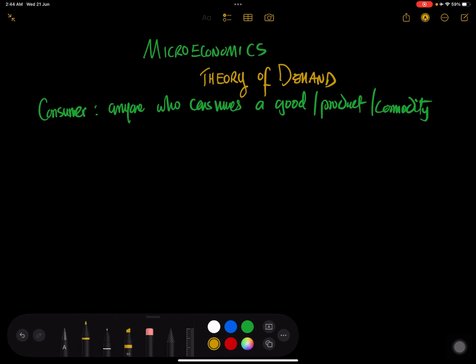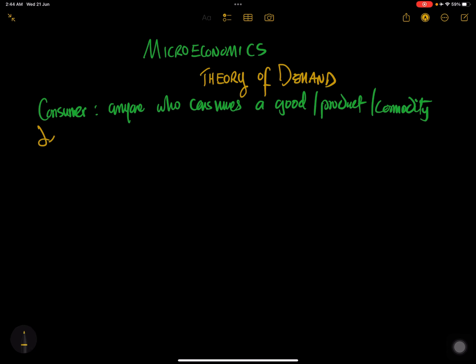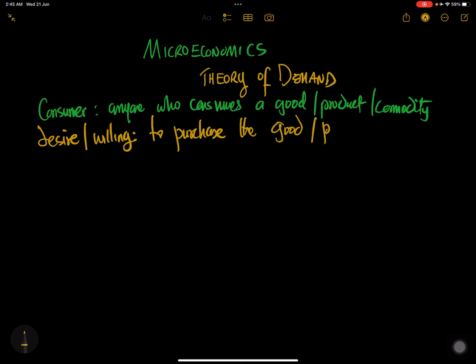On the other hand, the consumer has a desire and is willing to purchase the good or the product or the commodity. That is his desire.